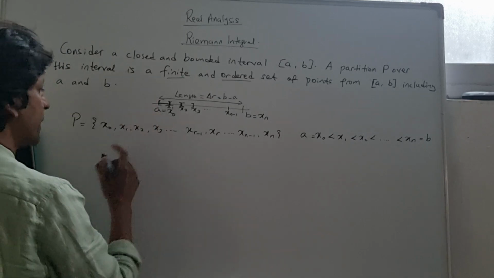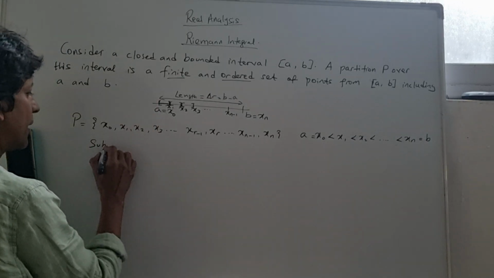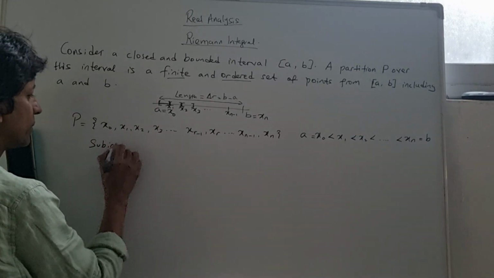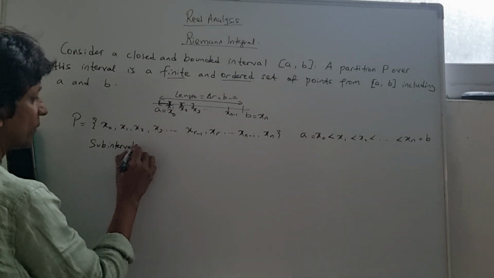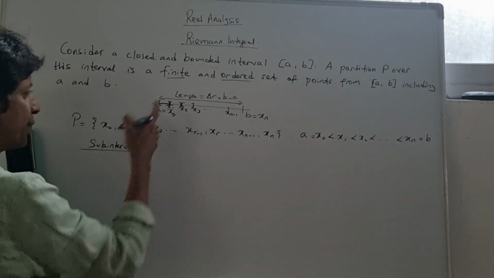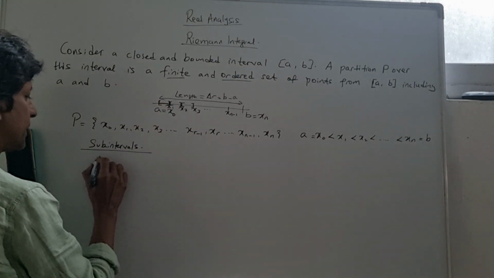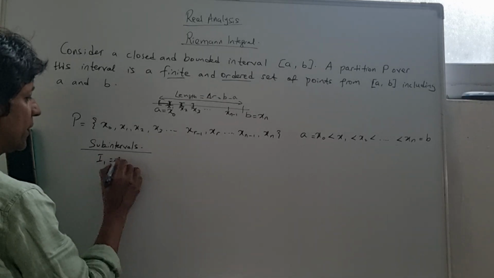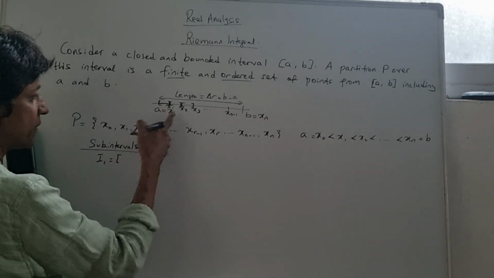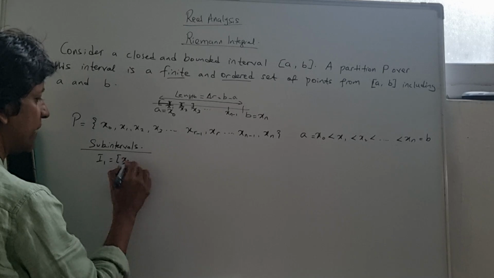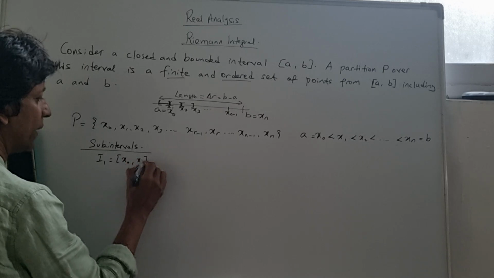So what we have here are sub-intervals. The first sub-interval, let me call it I1, is going to be x0 to x1.